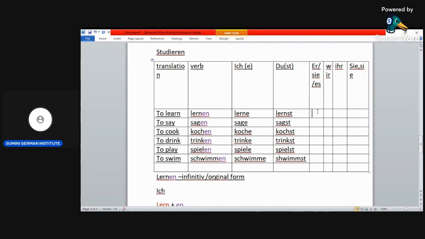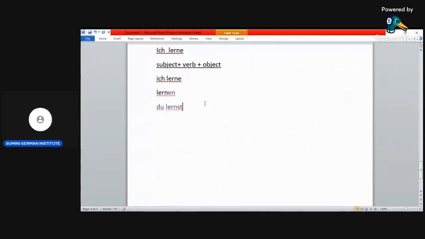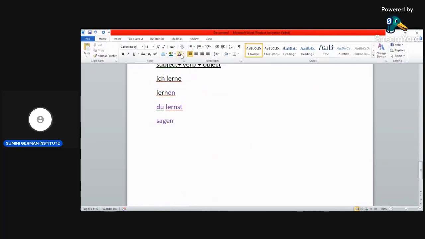Er, sie, and es. Er, sie, and es are conjugated the same way, all of them. And what happens is the en also goes. Let me write here. Let's use sagen. Also the en goes.